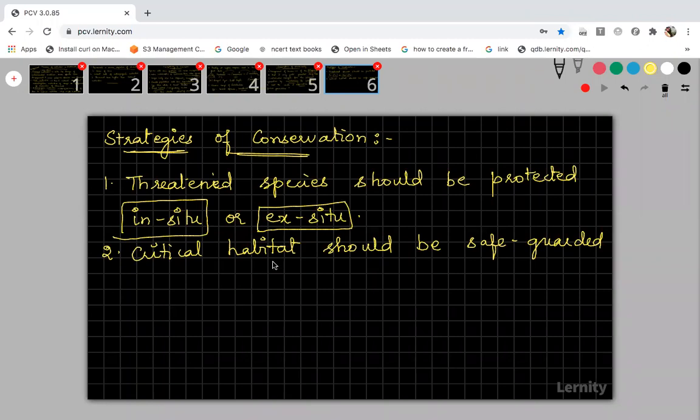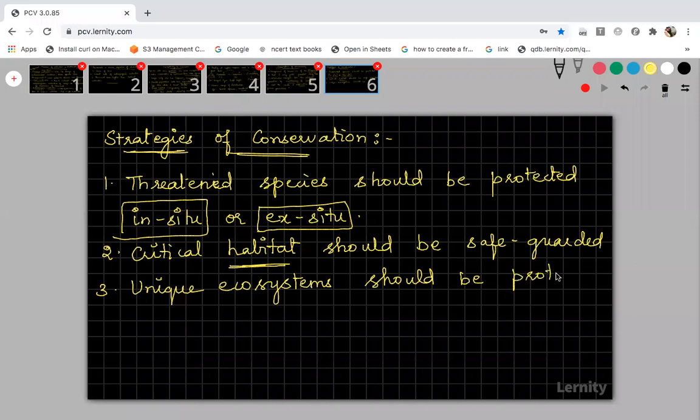The second point is critical habitat should be safeguarded. That is, the habitats which are allowed for hunting and the habitats which are overexploited should be safeguarded. And third one, unique ecosystems. Some ecosystems are said to be unique in nature. Those ecosystems should be protected. Unique ecosystems should be protected.